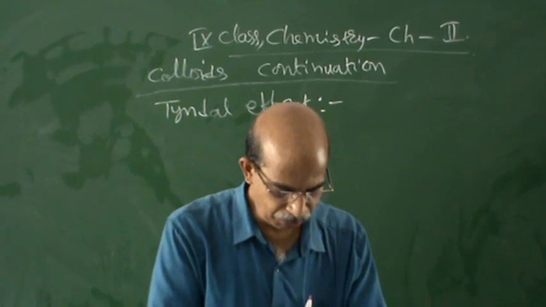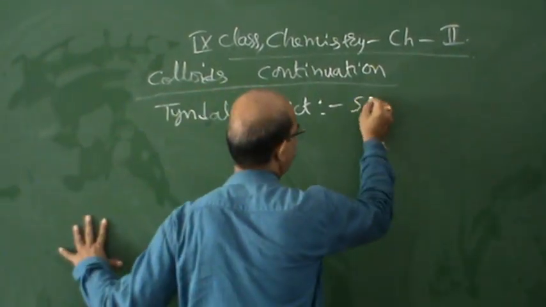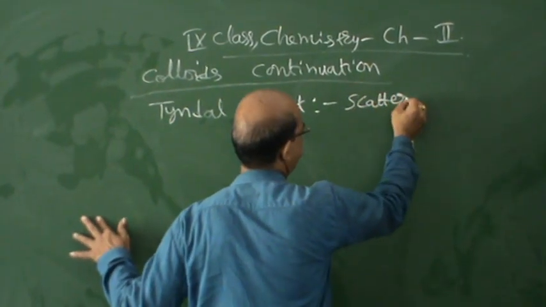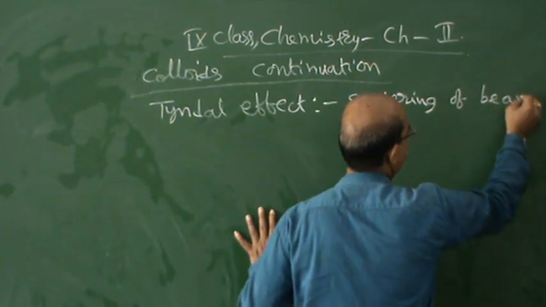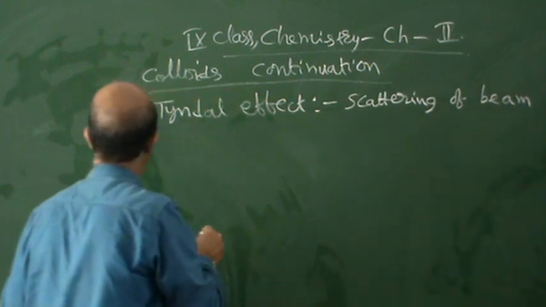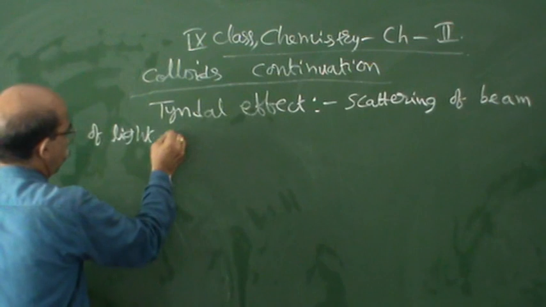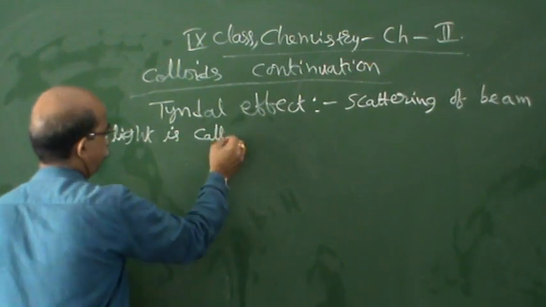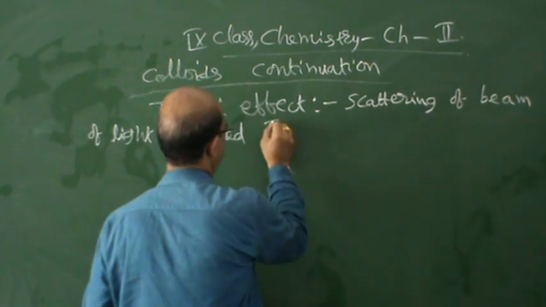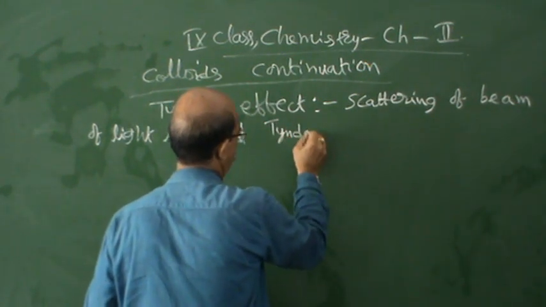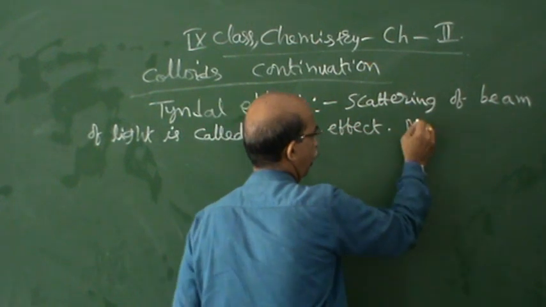Scattering of a beam of light is called the Tyndall effect. Mainly it is shown by colloids.